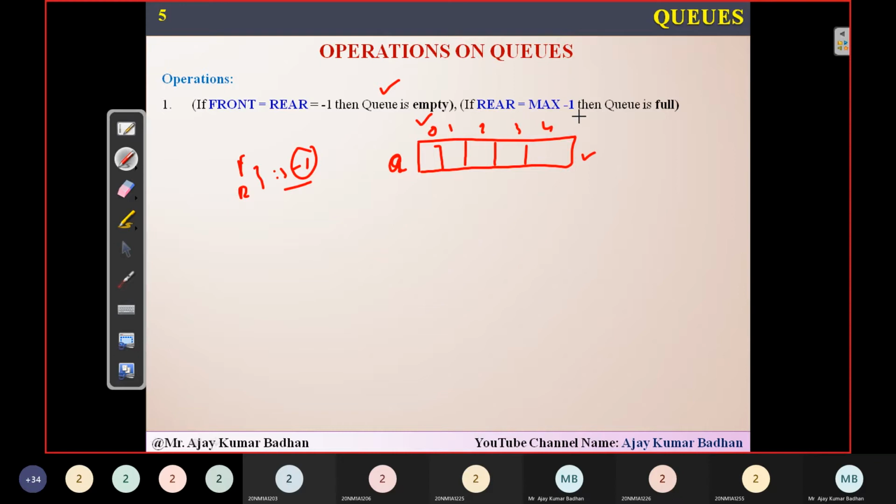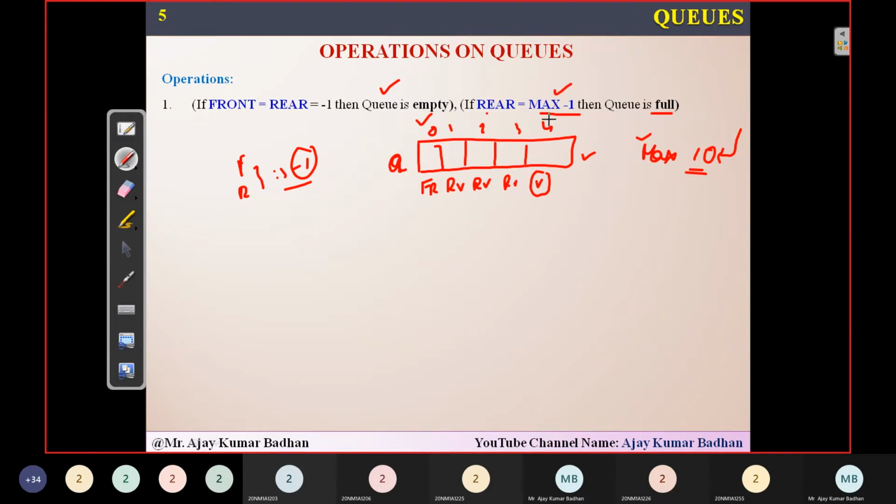But if rear is equal to max -1, this array has a certain limitation. You will define initially a max value, say max equal to 10. So the maximum number of elements I can insert in that program is 10, not more than that. Whenever you try to insert an element, first you have to check this condition. Remember, front will be here, but rear is the one which will be incremented like this. So we have to check whether rear is equal to max -1 or not. If it is not max -1, then you can insert an element. But if rear is equal to max -1, you simply say the queue is full.